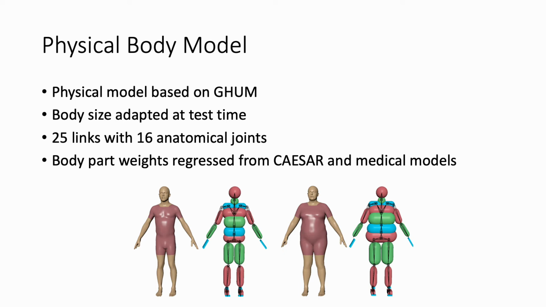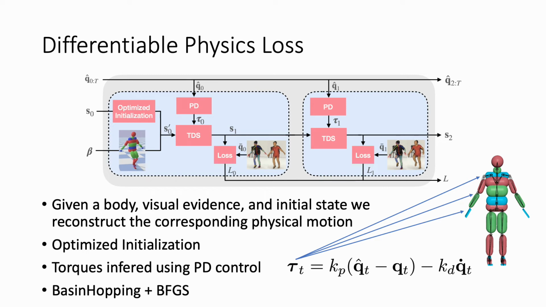Shown here is an overview of our differentiable physics loss. Given time-varying joint control targets Q hat, the initial state of the simulation S0, and the physical body beta, we unroll the simulation for capital T time steps. The physics loss is the sum of the reconstruction losses between this visual evidence and the motion performed in physical simulation at each time step. In cases where the initial frame is either occluded or simply poorly estimated, we include the initial state of the simulation as a variable to optimize, thus allowing us to recover from poor initial states.